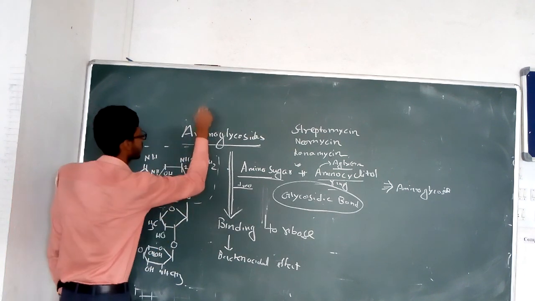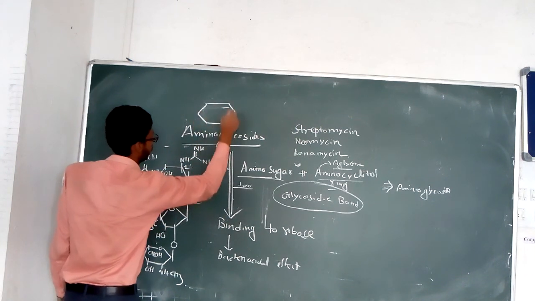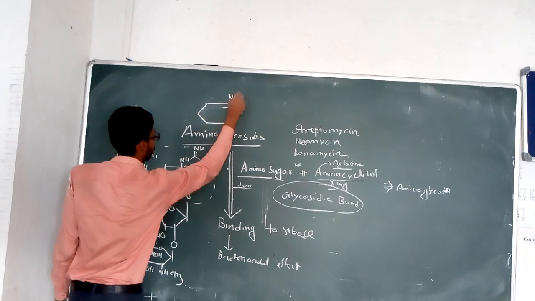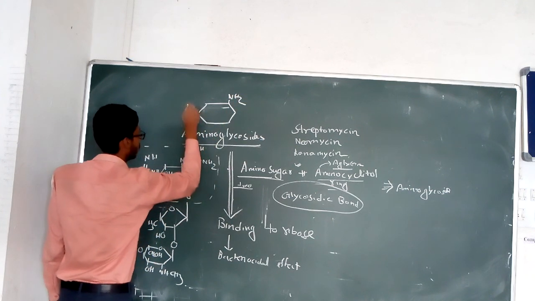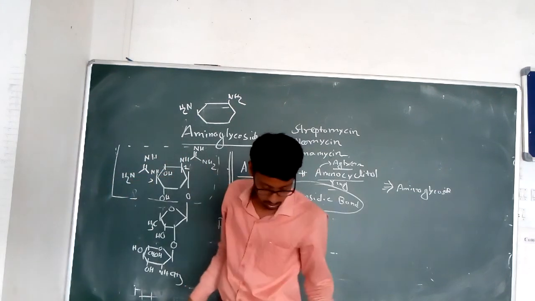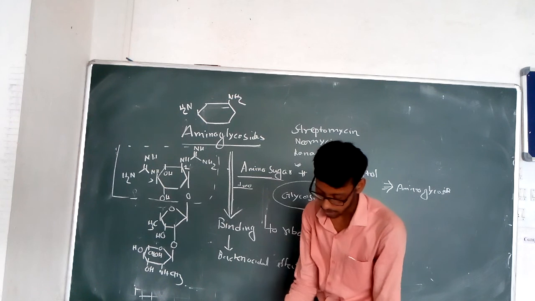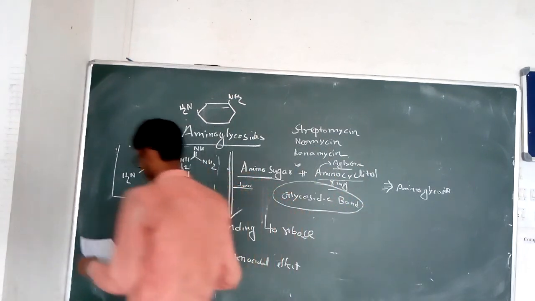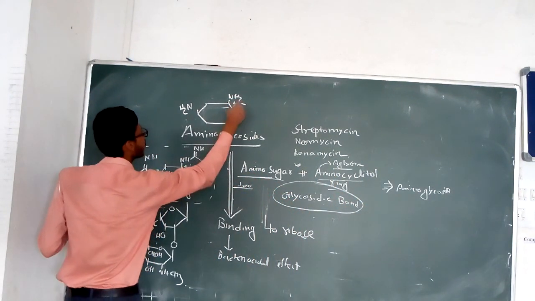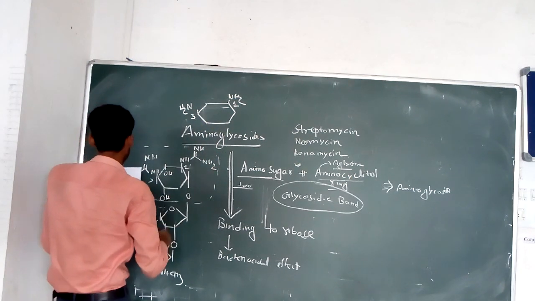Simplify the structure. If you simplify the structure of that ring, at the 1 position and 3 position it contains the amine.